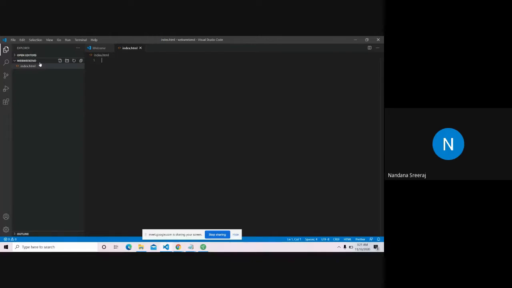Yeah, so let's start with HTML. So what is HTML? The full form is hypertext markup language, I think. It helps us to code web pages. We write code in HTML and we'll be able to see it on the website.